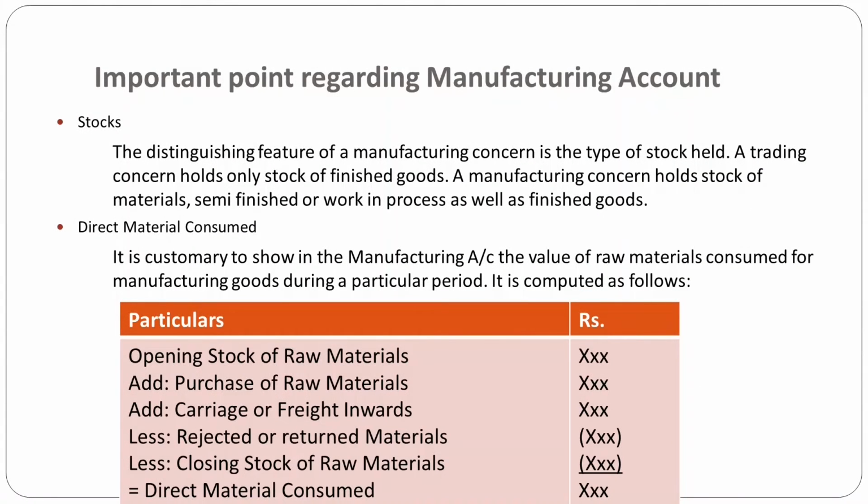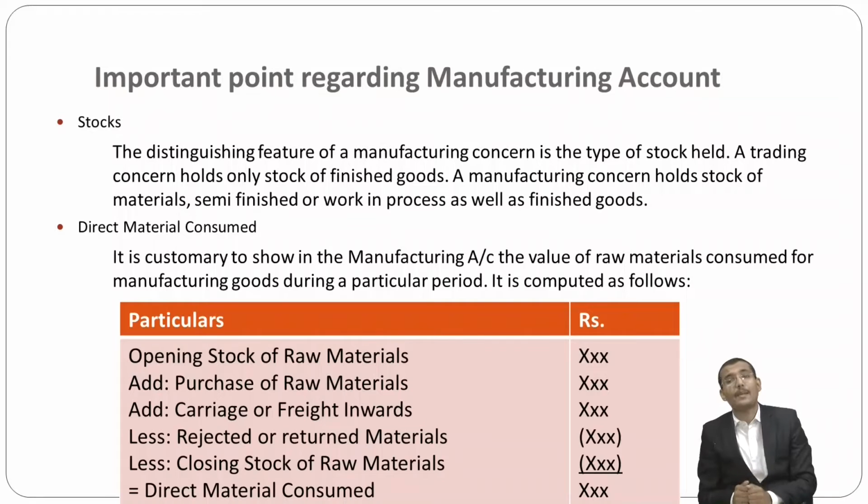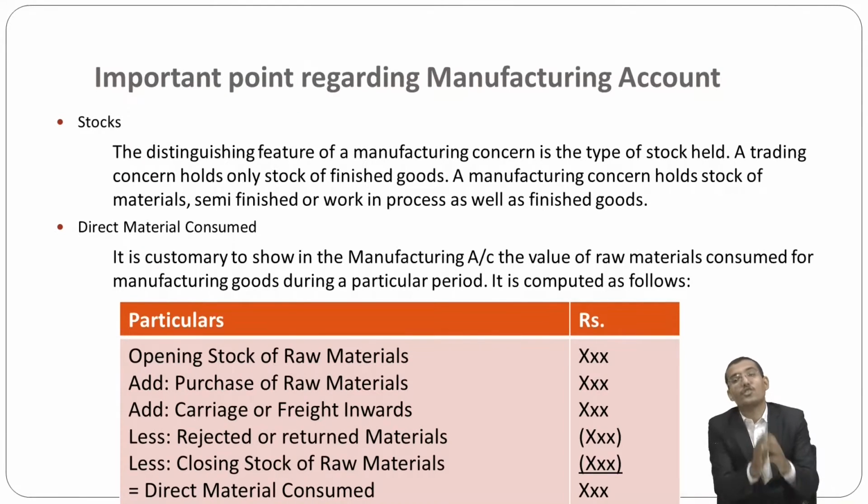My dear friends, as we learned in the last lecture, we discussed the meaning of financial statements, characteristics, purpose, objectives, and the financial statements like the manufacturing account, trading account, P&L account, balance sheet, etc. In a manufacturing account, the important elements for preparing it are these. The first basic element is stock.